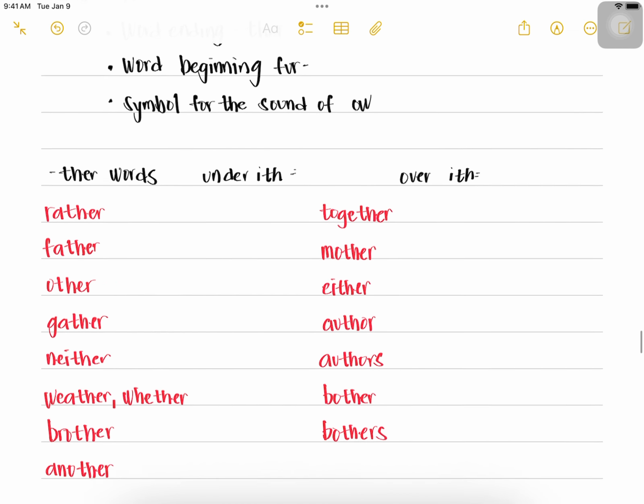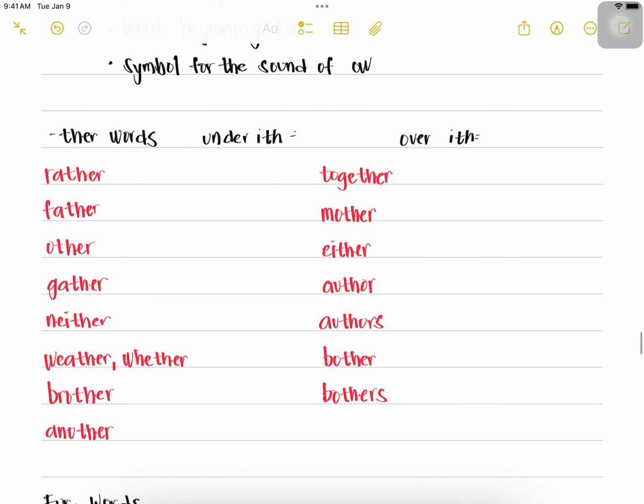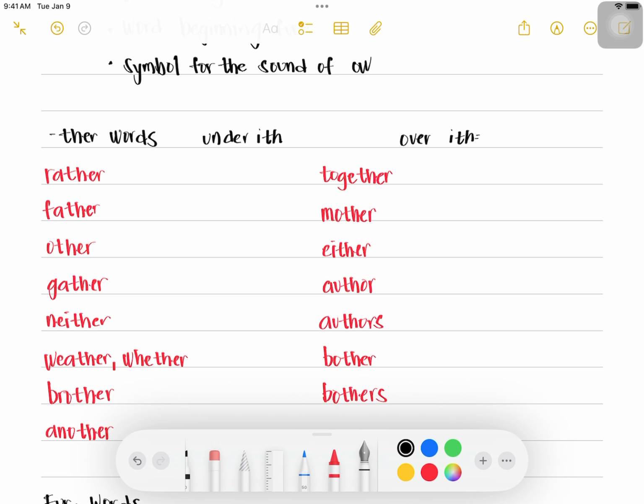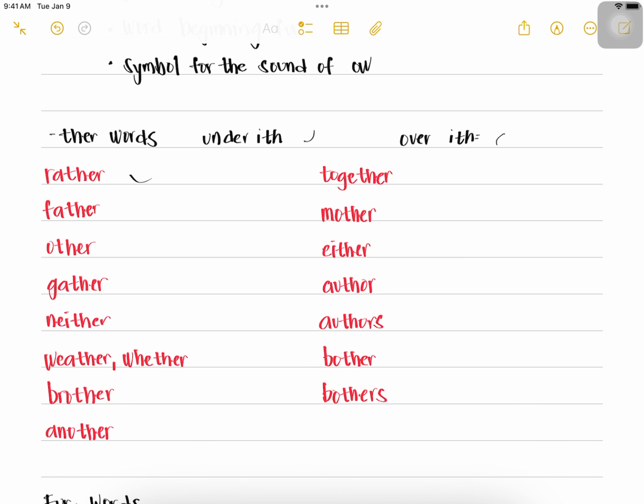So first we have the there words. Again, we have the under if, and we also have the over if. Rather, father, other, gather, neither,